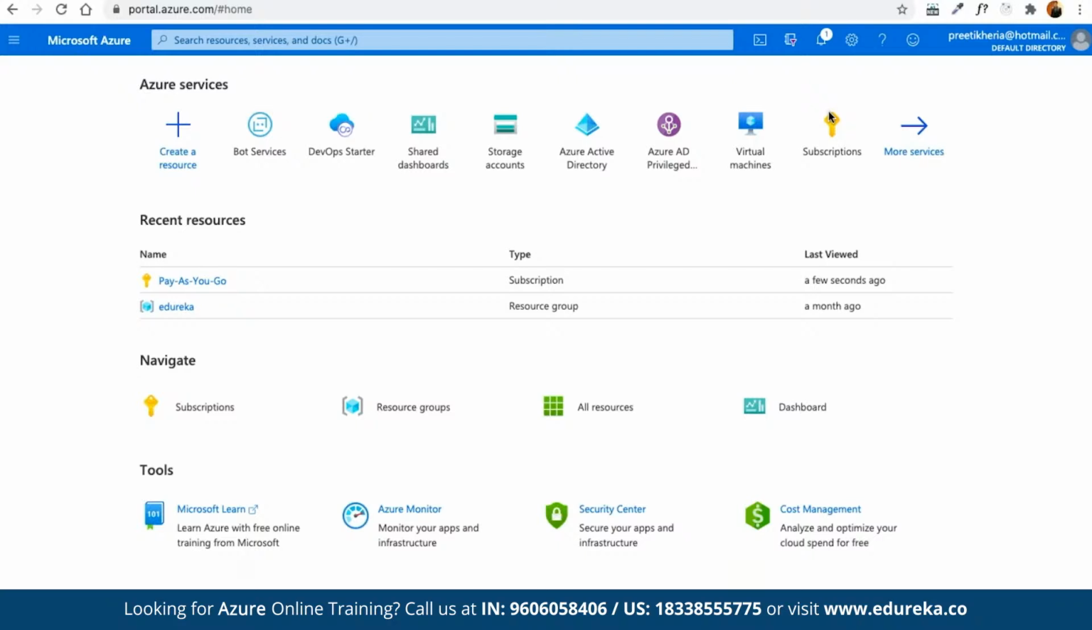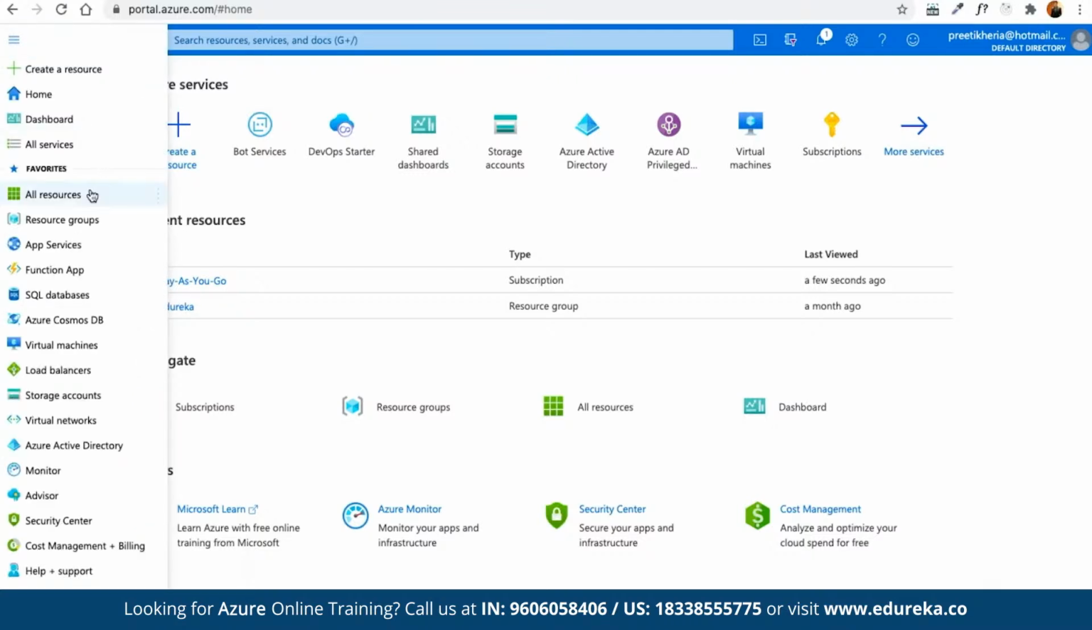To work on the Azure Active Directory service, we can come back to the Azure portal. From the resource section here, we can click and see the list of all the resources that we want to work on. Here we have access to resource groups, app services, function apps, SQL databases, load balancers, and storage accounts. So we have a list of all the other services available that we can choose, and then we can get started.